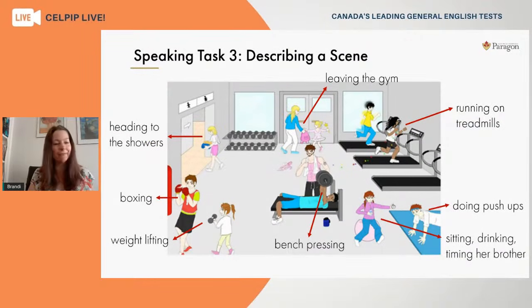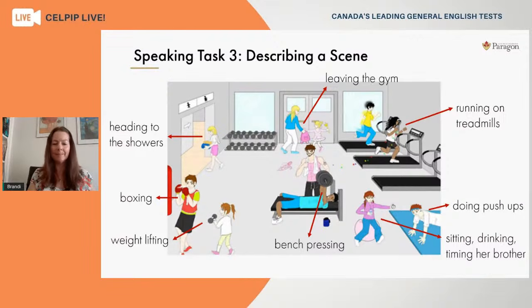So again, now that we've identified all parts of this picture, we know that on the real test in 60 seconds, you're not going to have time to talk about every single person in the scene. So you get to choose maybe 4 or 5 parts, I would suggest, as a good number. Pick and choose the parts that you find the most interesting, but also pick and choose the parts where you've got the vocabulary to describe what's happening. If there's something happening in this picture and you don't know what the word is, just don't talk about that part. Choose something else that you're more comfortable describing. So you definitely do have some control over what you want to describe.